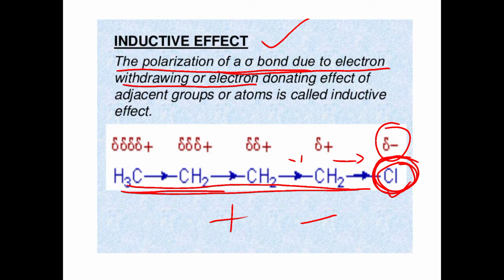Such an effect is known as inductive effect: the polarization of a sigma bond due to the electron withdrawing or electron donating effect of adjacent groups or atoms is called inductive effect. You should write the correct definition with an example. Then only you will get full marks.